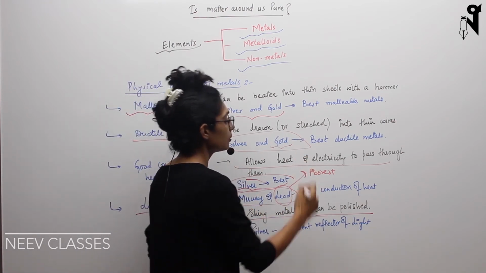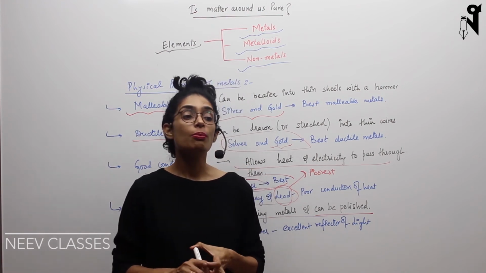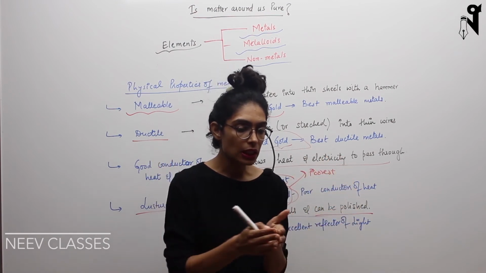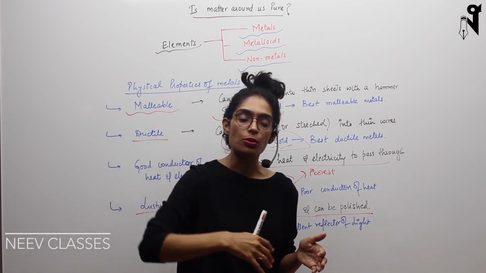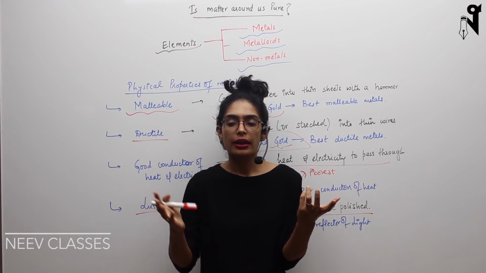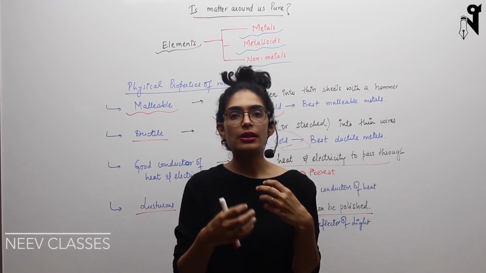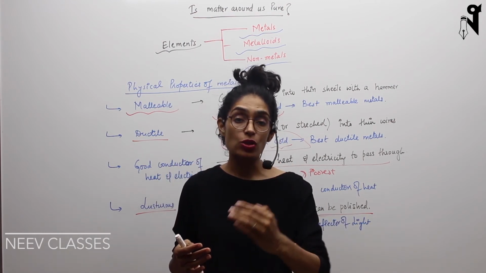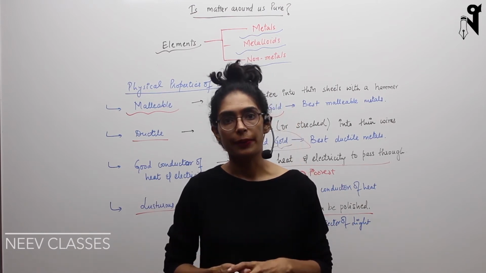Because they are shiny, these are also used to make the polishes which we use on certain substances. Let's say I have taken a particular material, I can polish it with a different metal's polish. Basically, if I have taken, let's say, a fake ornament, then I can polish it with a gold layer. So basically, these metals can also be made into liquid form and used to polish other substances to make their upper surface shiny.